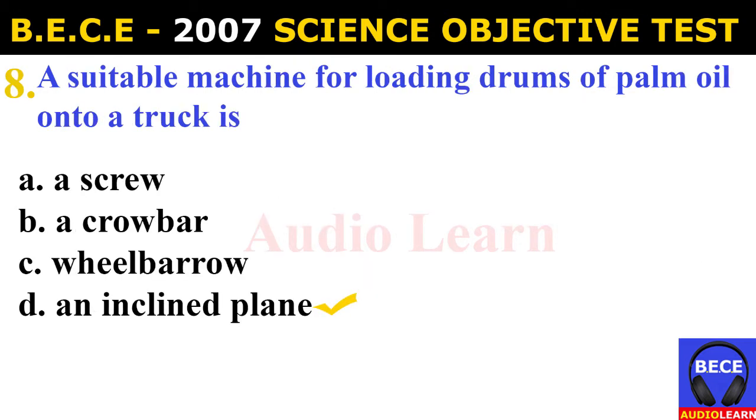Number 8. A suitable machine for loading drums of palm oil onto a truck is A. a screw, B. a crowbar, C. a wheelbarrow, D. an inclined plane. And the answer is D. an inclined plane. A suitable machine for loading drums of palm oil onto a truck is an inclined plane.